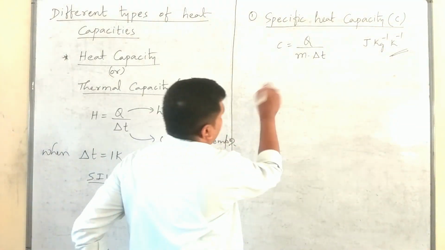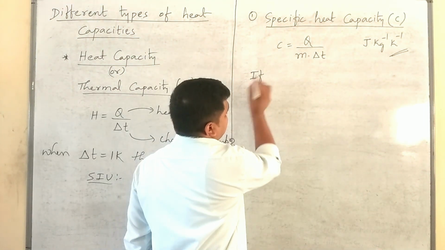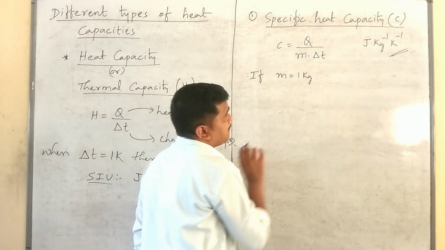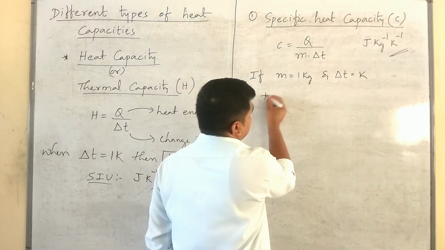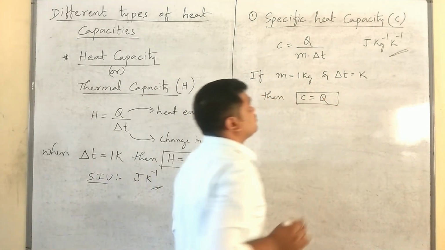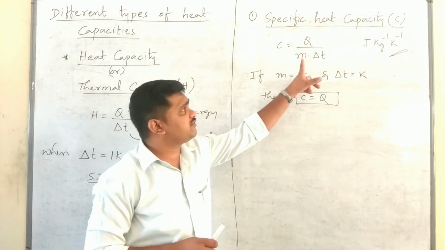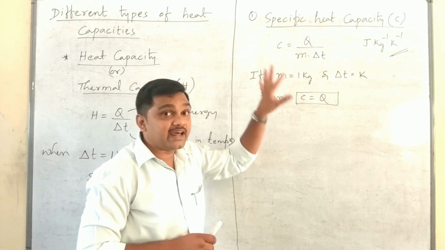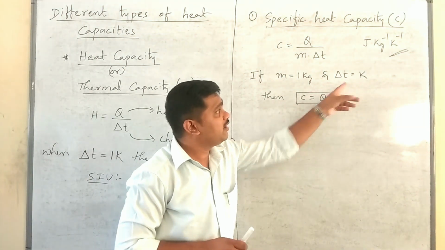Now, to define this specific heat capacity, let us select m equal to 1 kg and delta T equal to 1 Kelvin, then c will become Q. It means the specific heat capacity of a substance can be defined as the amount of heat energy required to raise the temperature of 1 kg of that substance by 1 Kelvin.